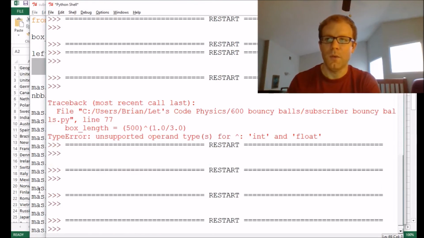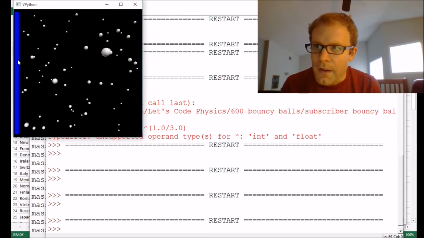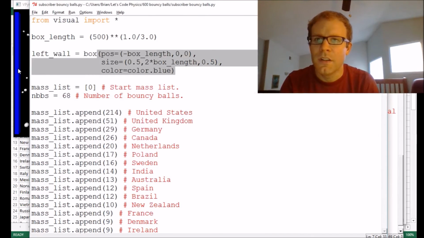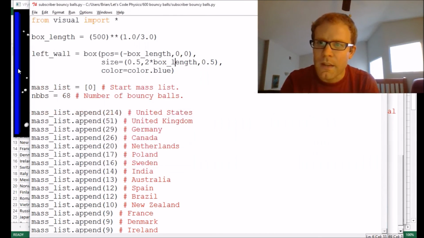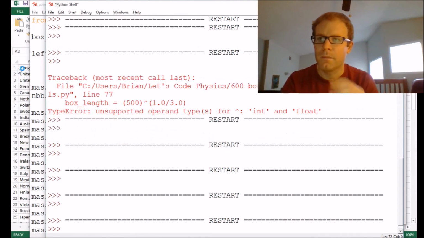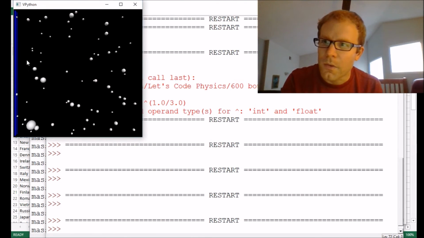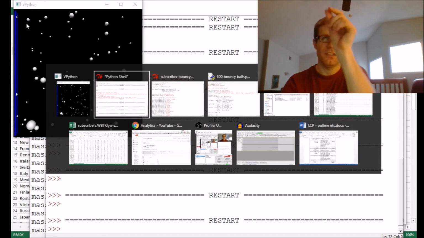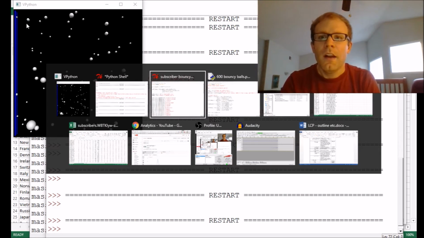Let's see if I get my left wall the way I envisioned it. Okay, so actually that is a little bit thick in the X direction. So I can probably make that a little bit thinner, make that a 0.1. Okay, cool. That looks better. There's a little bit of depth to it in the Z direction, so it's not just a blue sliver there. Okay, cool.